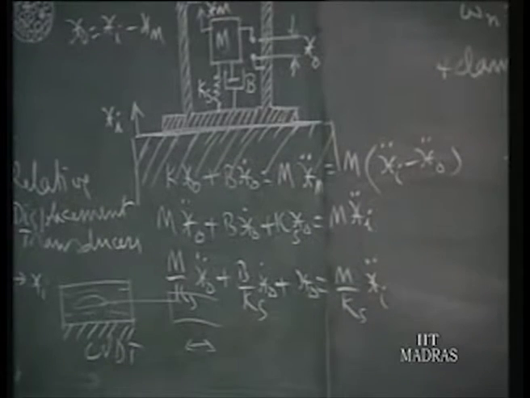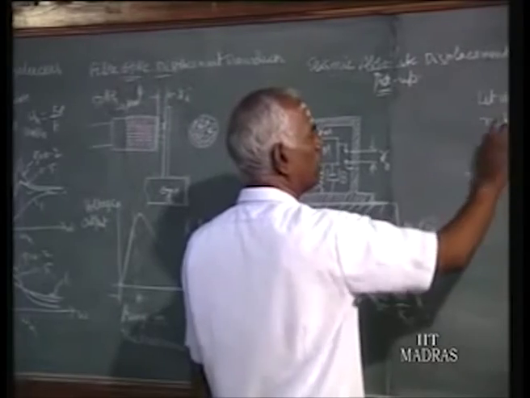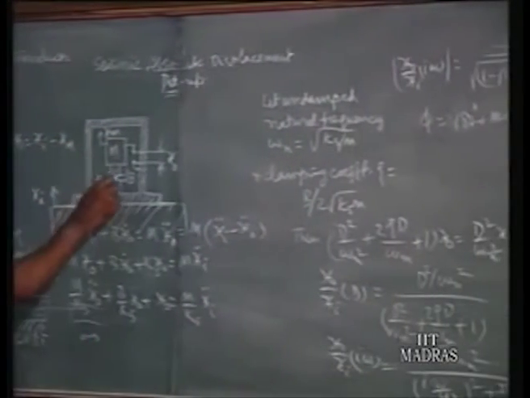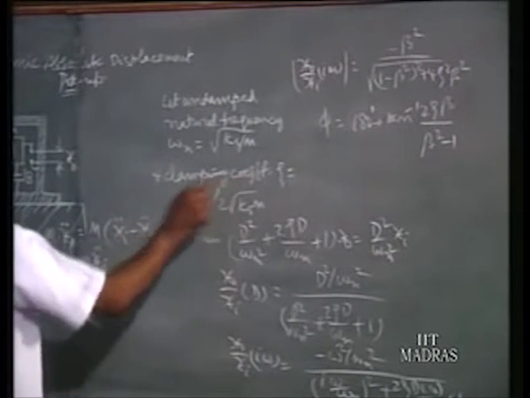Now substituting the undamped natural frequency, omega n is equal to root of Ks by m, where Ks is the spring constant and m is the mass of the body, and the damping ratio.